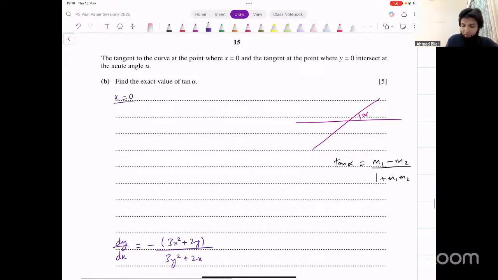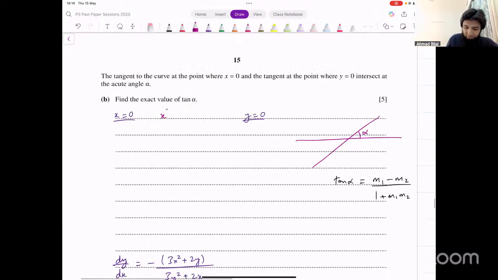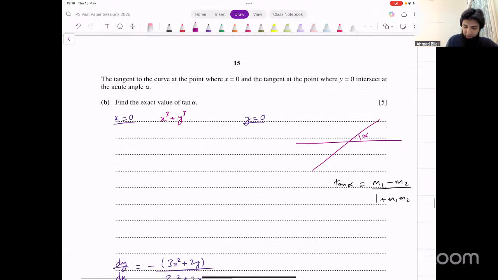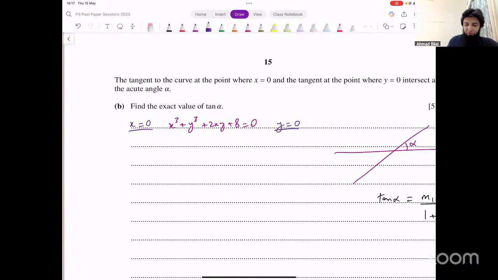At the other point, y is equal to 0. What's the function? The function that we have is x cubed plus y cubed plus 2xy plus 8 is equal to 0. That's the equation of the curve that we have. If x is equal to 0, what's the corresponding value of y that we get from this?